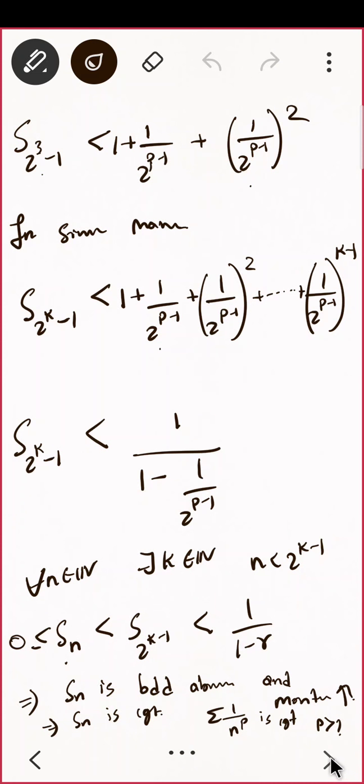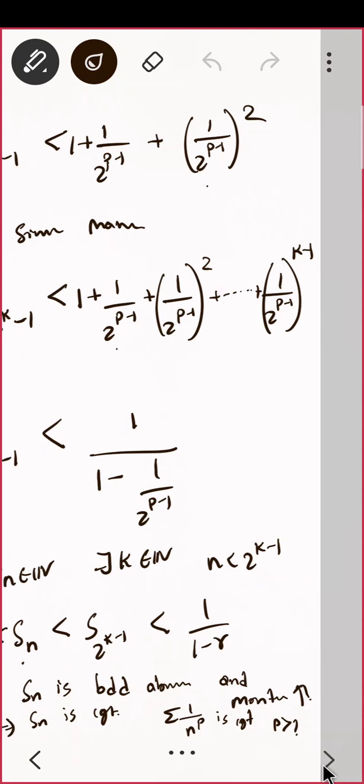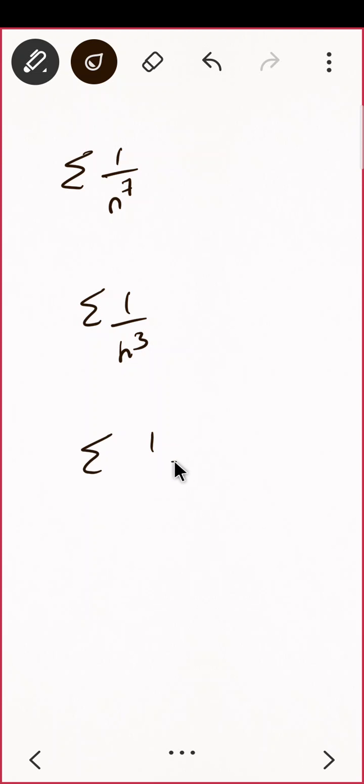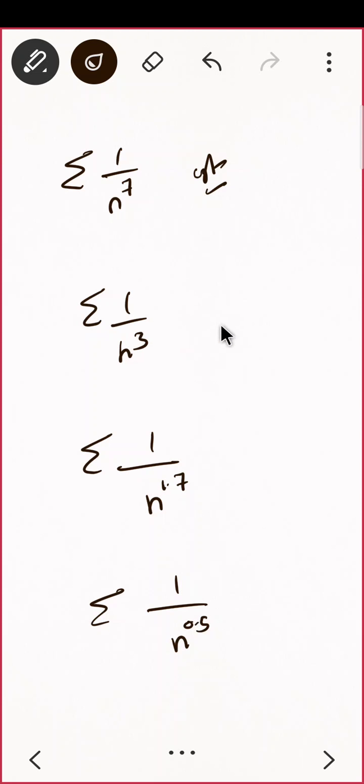Okay. So now let us go to one most important thing. Now if I ask you anything, 1 upon n raised to 7, whether it is convergent or divergent? This is convergent. What about this?